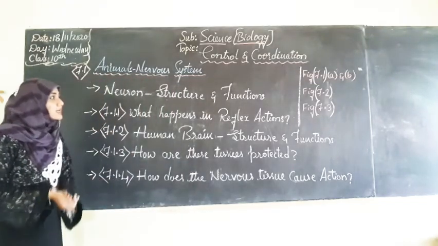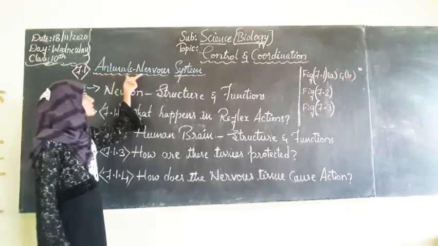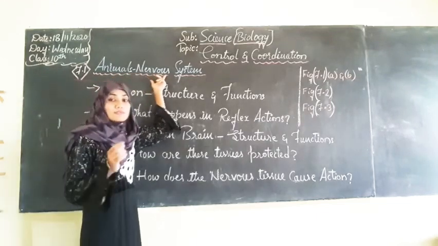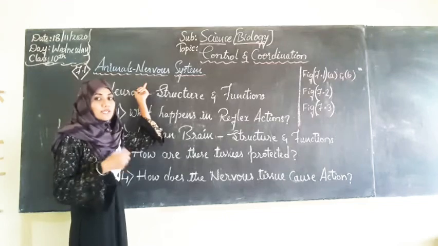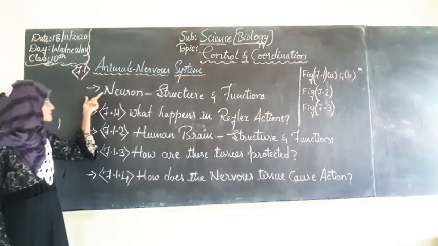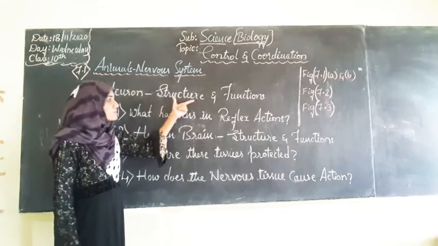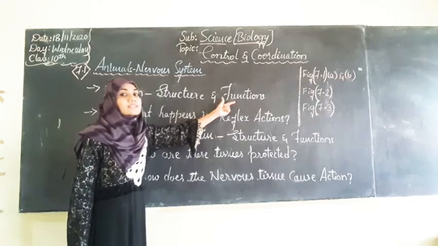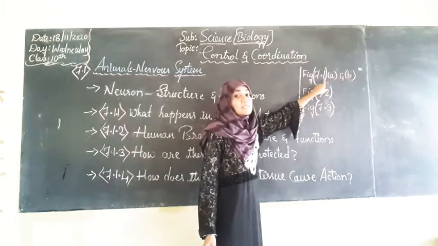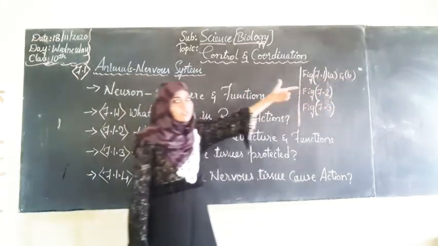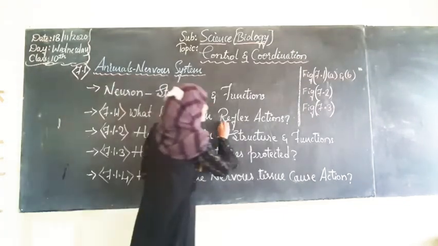So in today's class, we will cover these subtopics. First subtopic will be about animals' nervous system. That means we will study the nervous system related to animals. Animals means it includes we human beings too. The first subtopic under it will be neuron. We will study the structure of neuron and also its function. For neuron structure, you can refer to the related picture in figure number 7.1, A and B, in your textbook. And next we will go for what happens in reflex action.